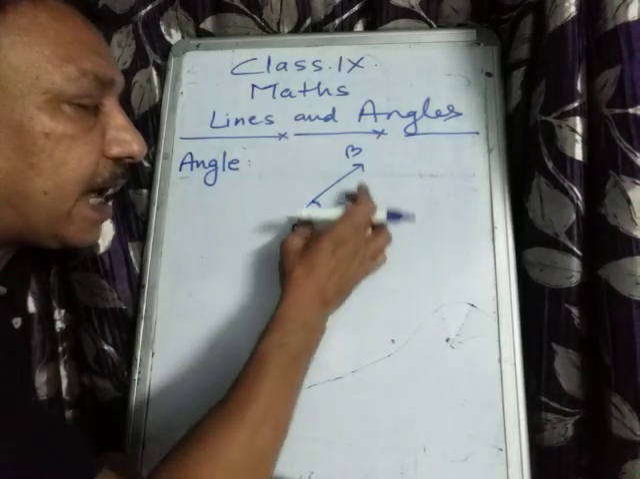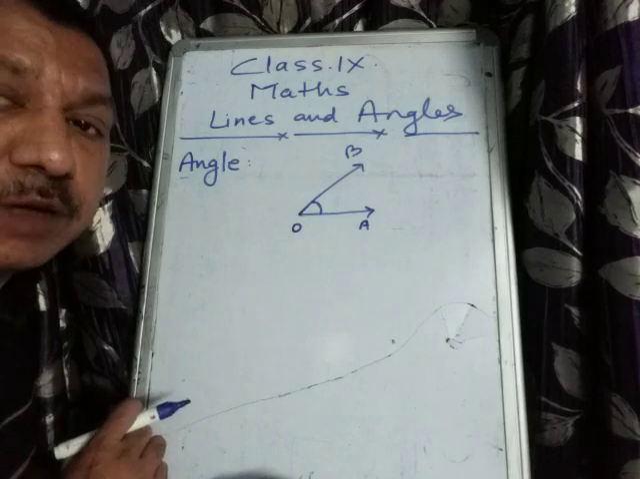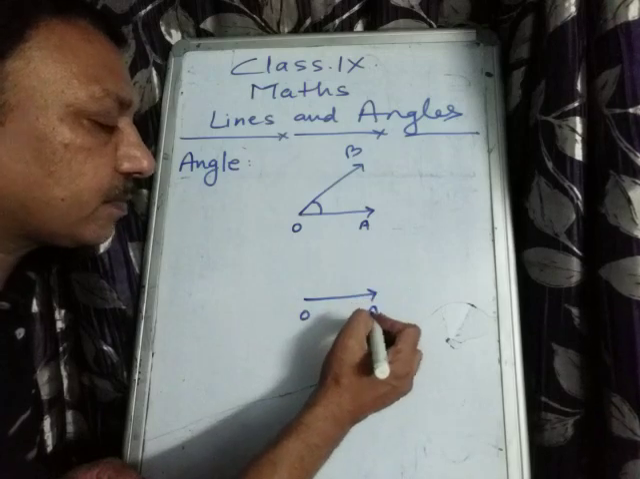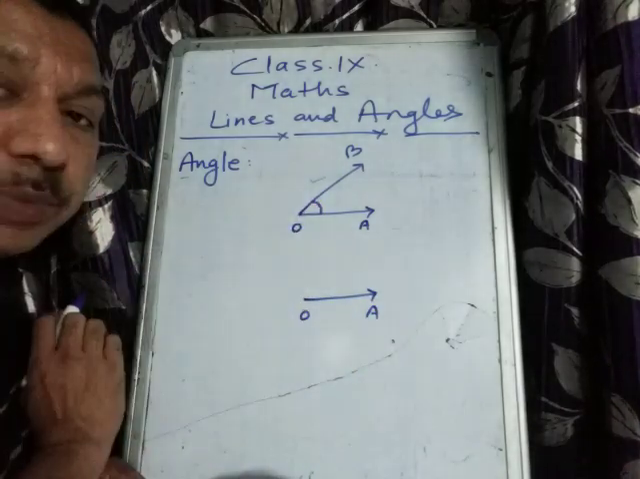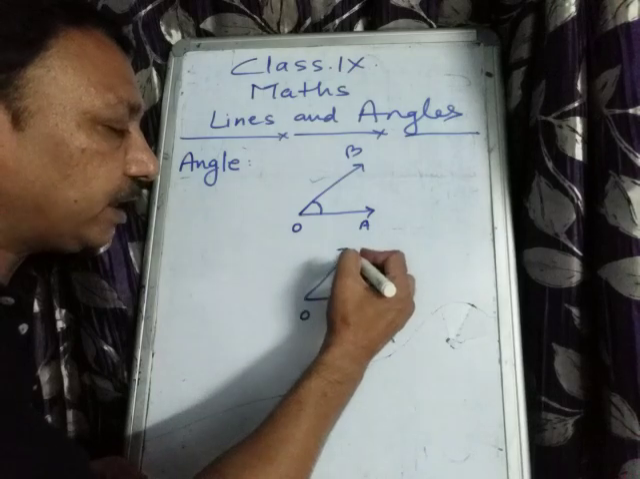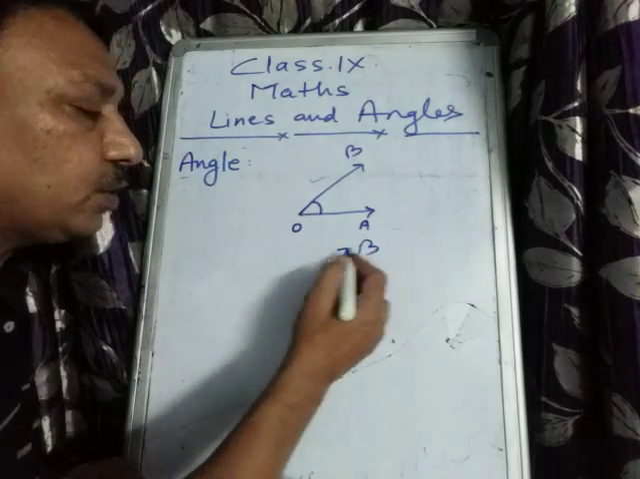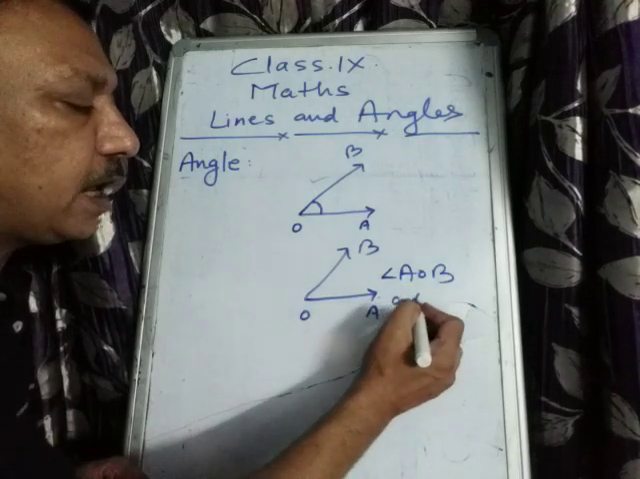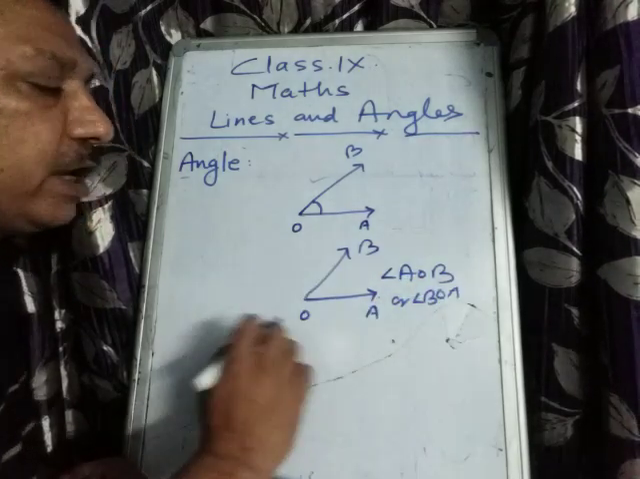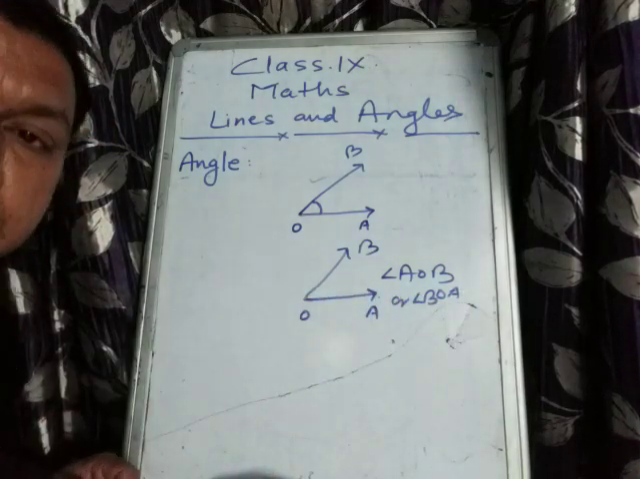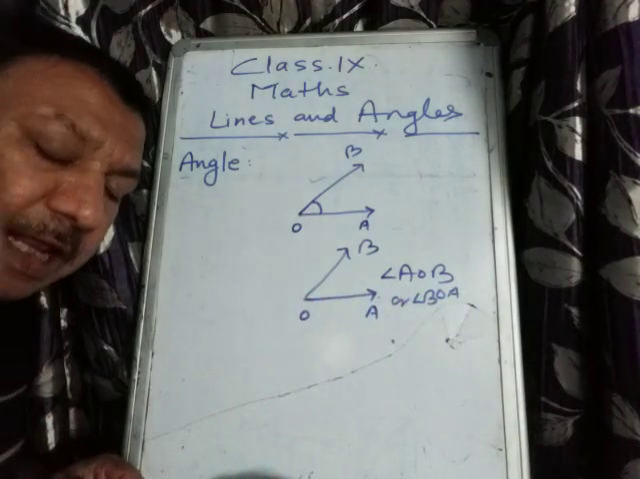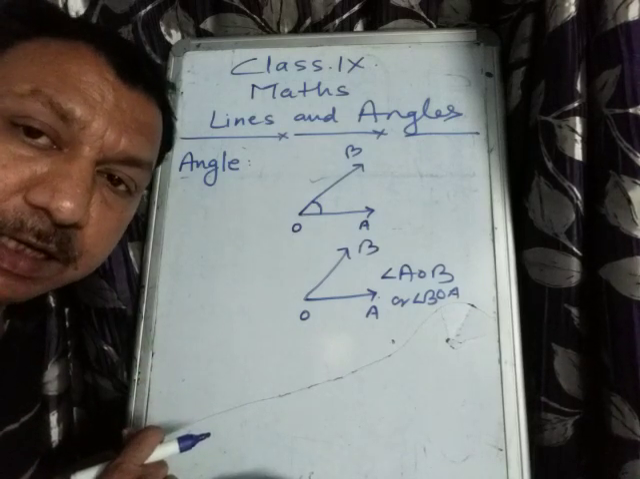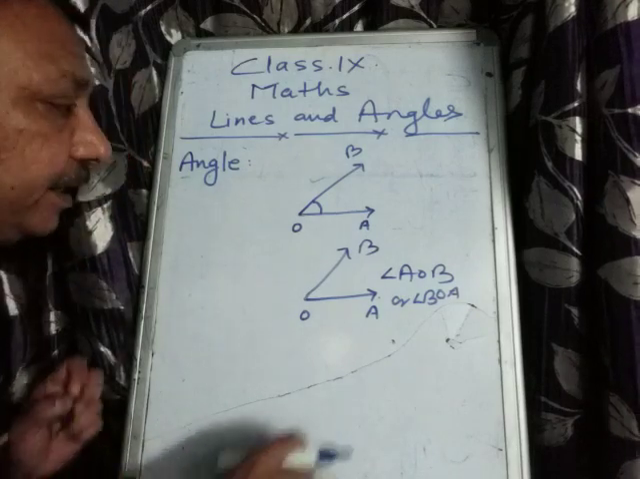So how will you define the angle? If two rays have one common initial point. Since ray OA starts from O to A and the second ray is OB, they have the common initial point O, so it will form angle AOB or angle BOA. Both are right. So when two rays have one common initial point, then it forms an angle. Is that clear?